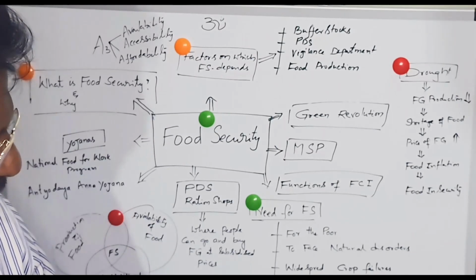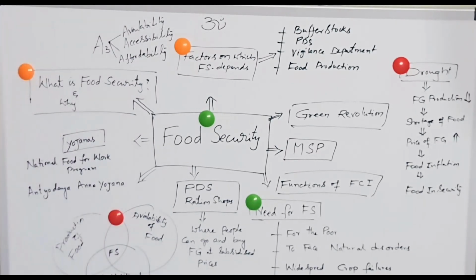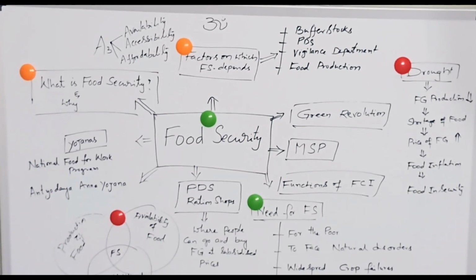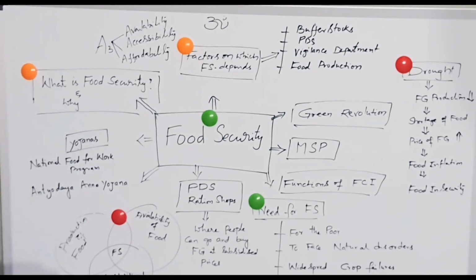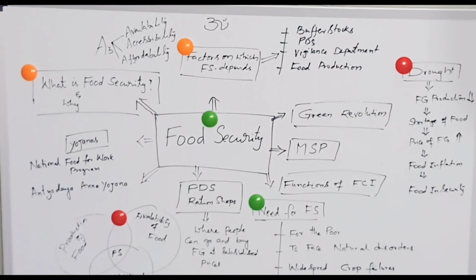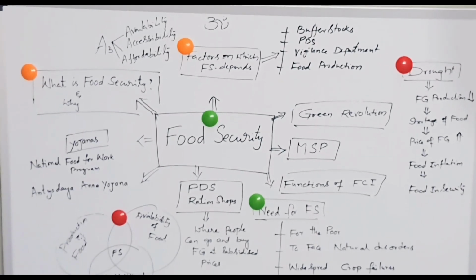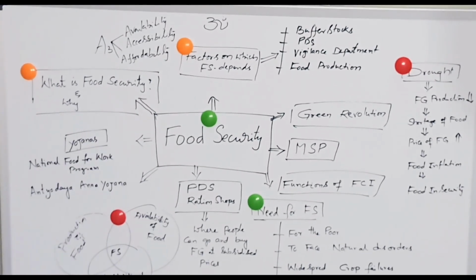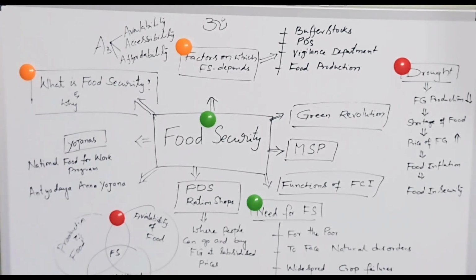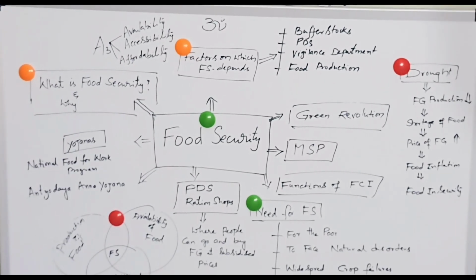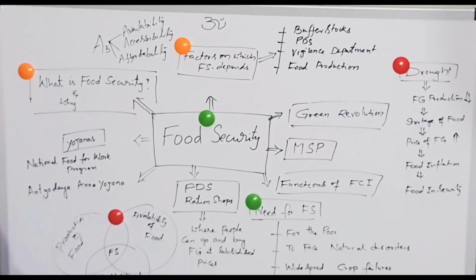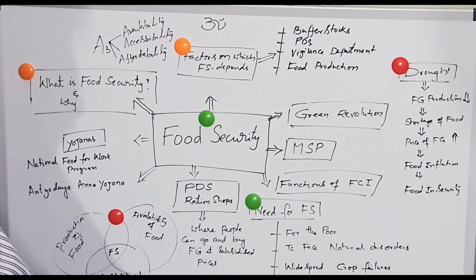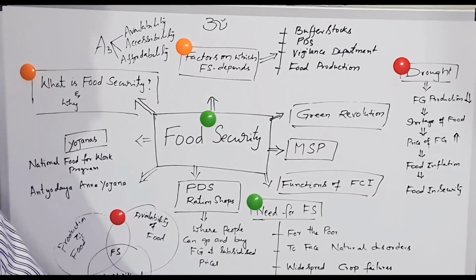In 1996, the World Food Summit defined food security as when all people, at all times, have physical and economic access to sufficient, safe, and nutritious food to meet their dietary needs and food preferences for an active and healthy life. They prefer quality food for their active and healthy life.